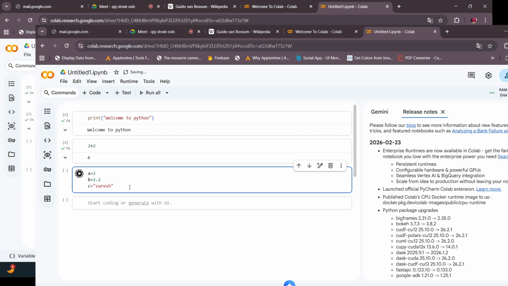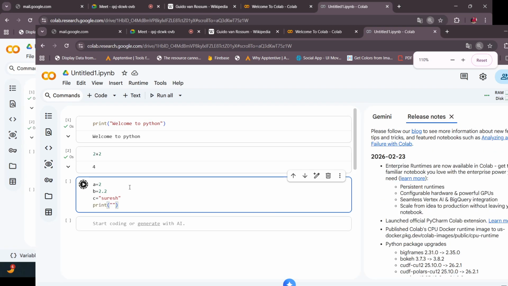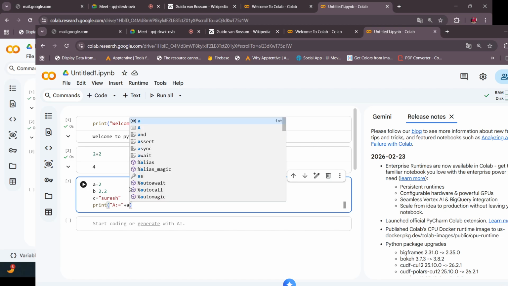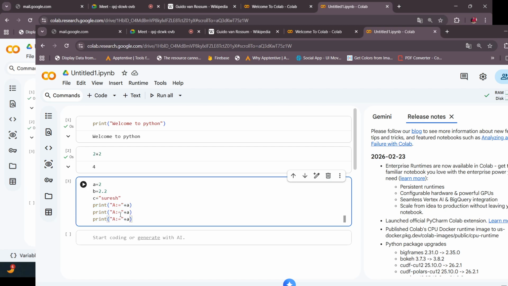Now we need to print here. Print. In double quotes, we can write a colon is equal to. Here, more probably, we use a plus symbol. That is a. Like b is there and the name is there. b is equal to, and the name is equal to whatever.